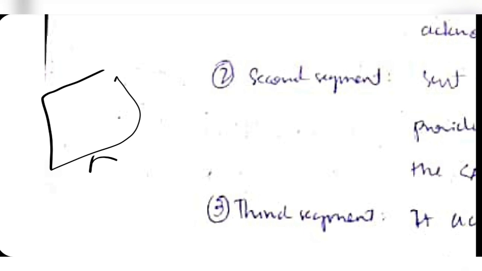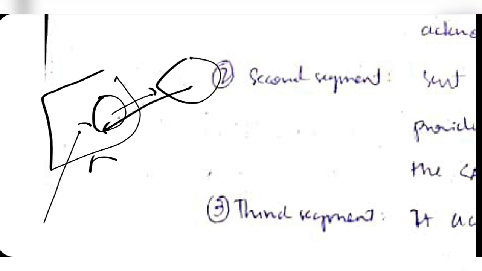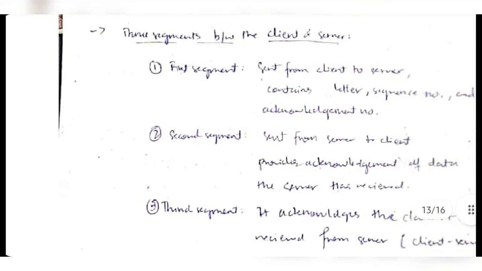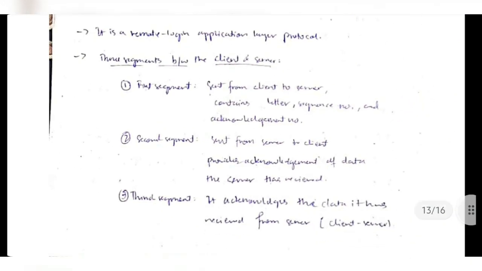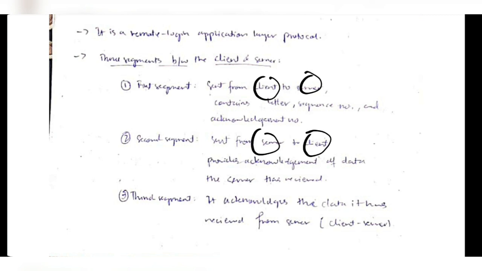You will request the server to open this application and show you the data which is present in that computer. The server will accept the request and then show the data in your system. So this is also known as the three-step handshake. First the client makes a request to the server, then the server sends the acknowledgement to the client, and finally it will send the data to the client.